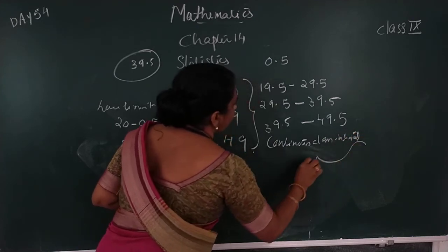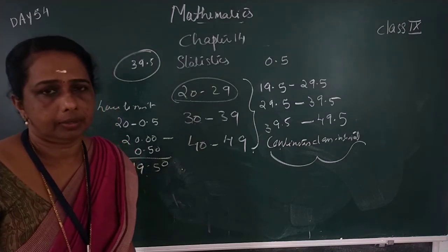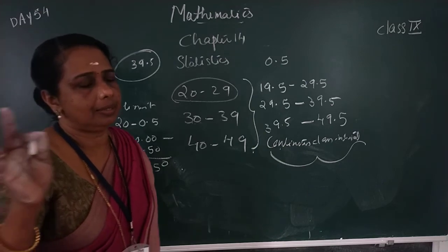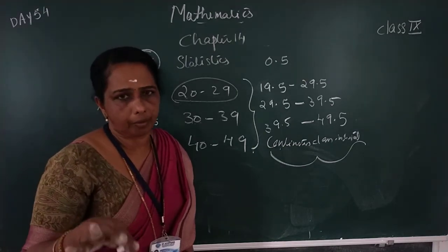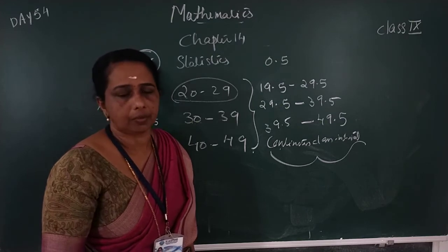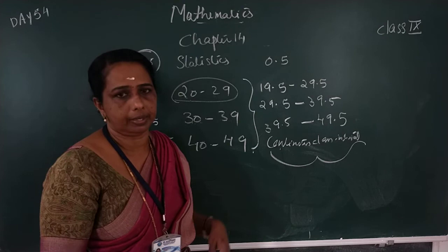This class interval is used in drawing histograms and frequency polygons, etc. That graph portion is deleted from our syllabus this year. But in the second exercise, one problem asks to change into a continuous class interval, so that is why I explained it.